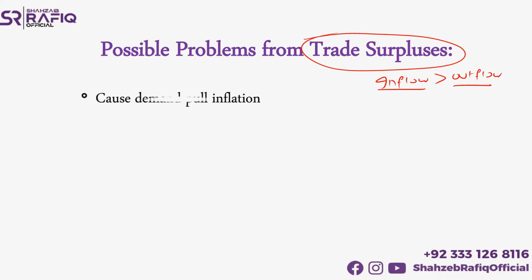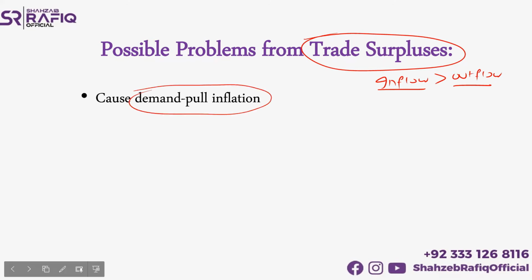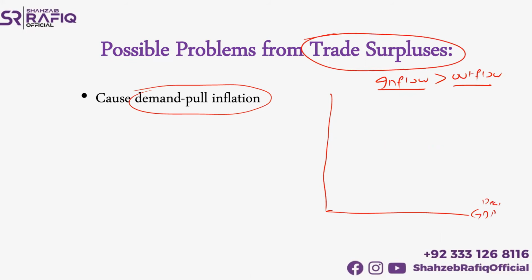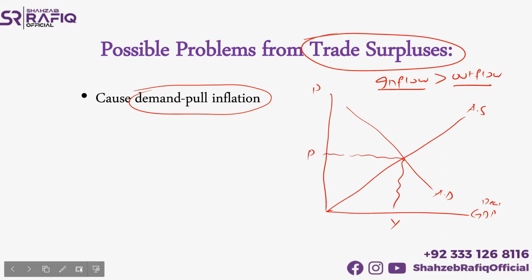Again, a rise in the trade surplus might cause a demand pull inflation. As we have discussed previously, and we can see from the diagram as well. Considering real GDP here, this is your real GDP, and this is price. This is your aggregate supply and this is your aggregate demand. So this is your equilibrium point here.